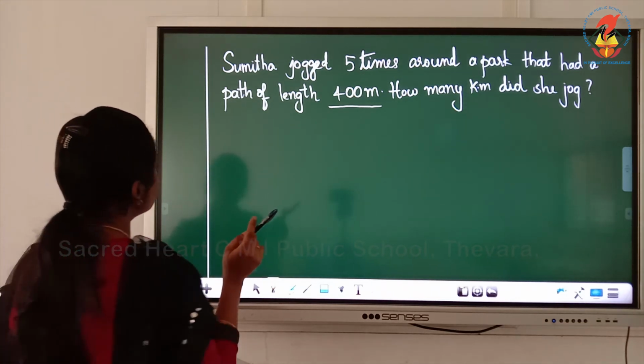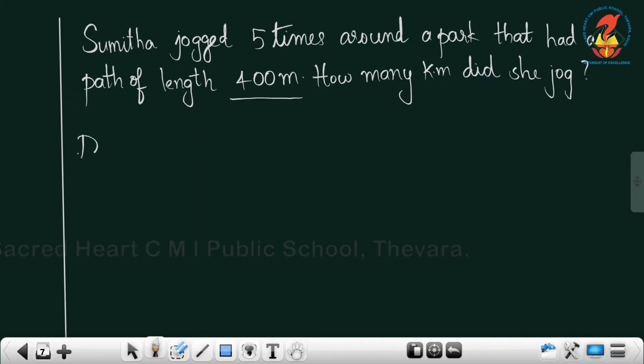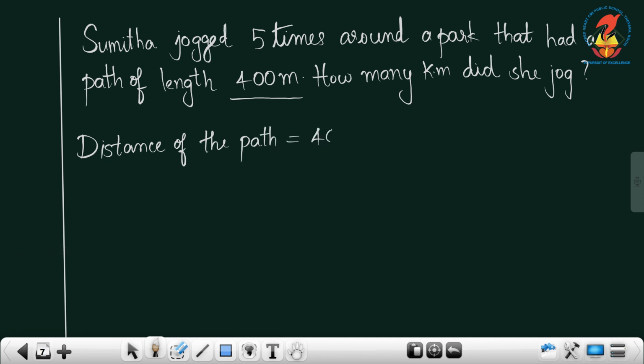We can write distance of the path, that is 400 meter.